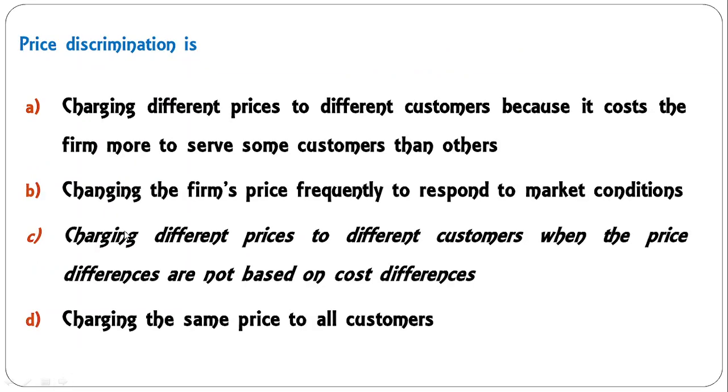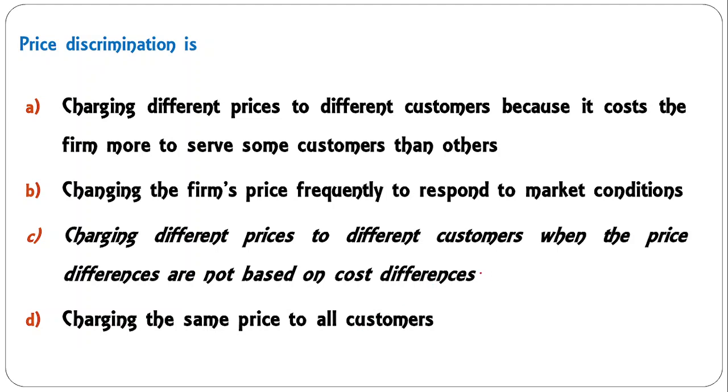Price discrimination is charging different prices to different customers because it costs the firm more to serve some customers than others, changing the firm's price frequently to respond to market conditions, charging different prices to different customers when the price differences are not based on cost differences, charging the same price to all customers. This last one is not correct.